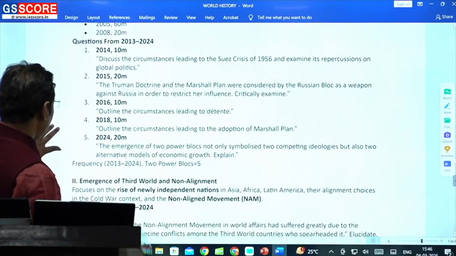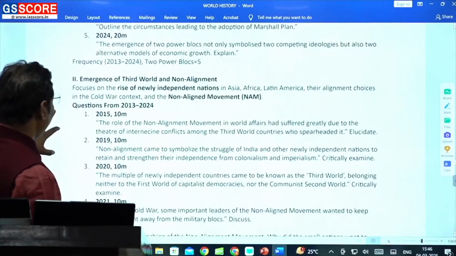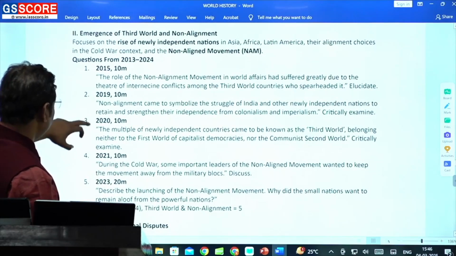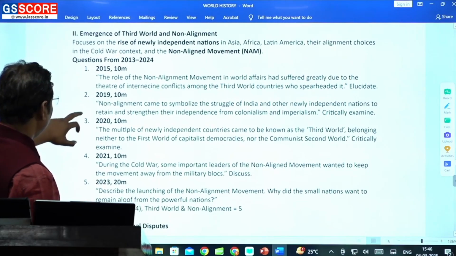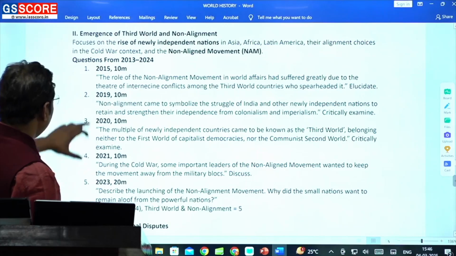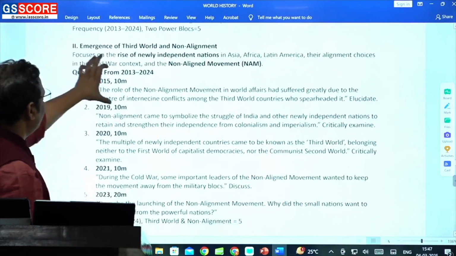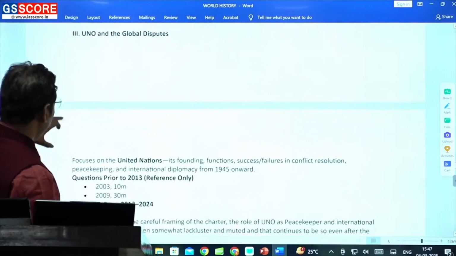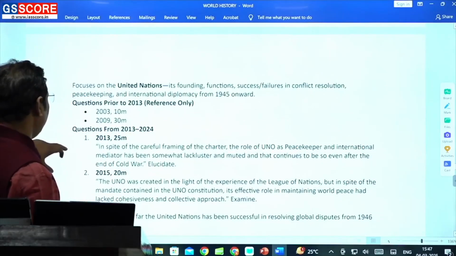post world war is always important, and in fact on various other peripheral things such as the third world and the non-alignment, look at the questions from the third world and the non-alignment movement, ठीक है, 19, 20, 21, 23. So this is one topic which is somehow becoming important. जिसके ऊपर ये लोग पहले बहुत importance नहीं देते थे, ठीक है.